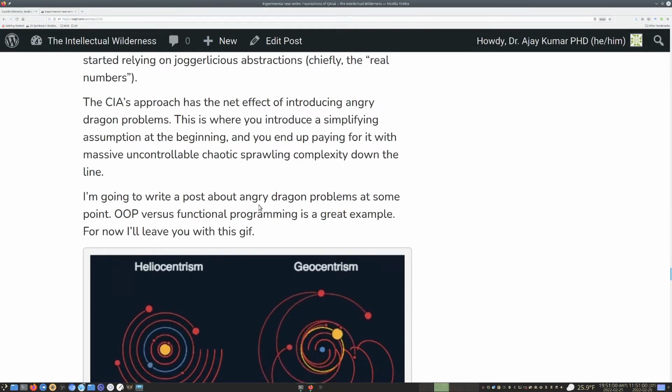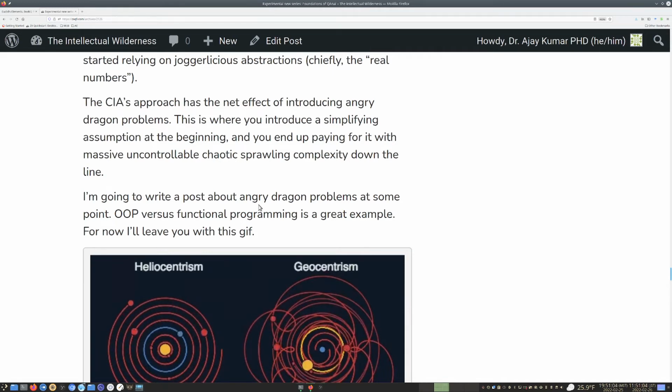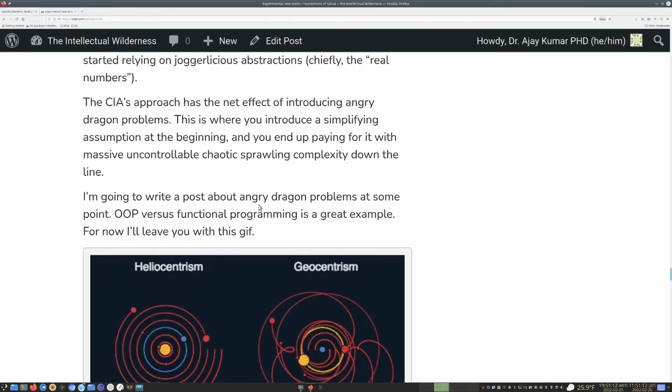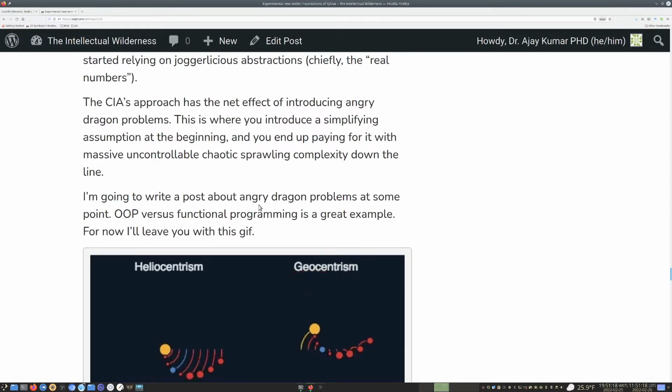And anyway, angry dragon problems are a concept that shows up a lot. Object-oriented programming is a great example of angry dragon problems because objects are one of these ideas that seem very simple and very intuitive when you first learn about them, especially if you never learn about the alternative.